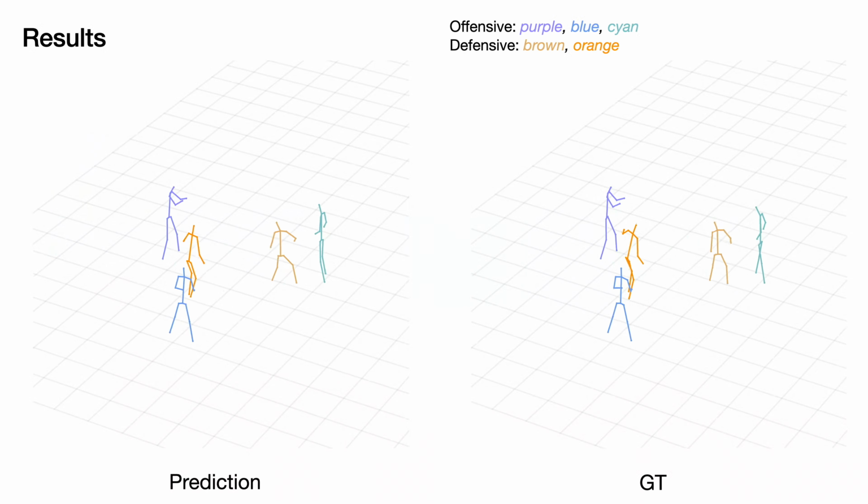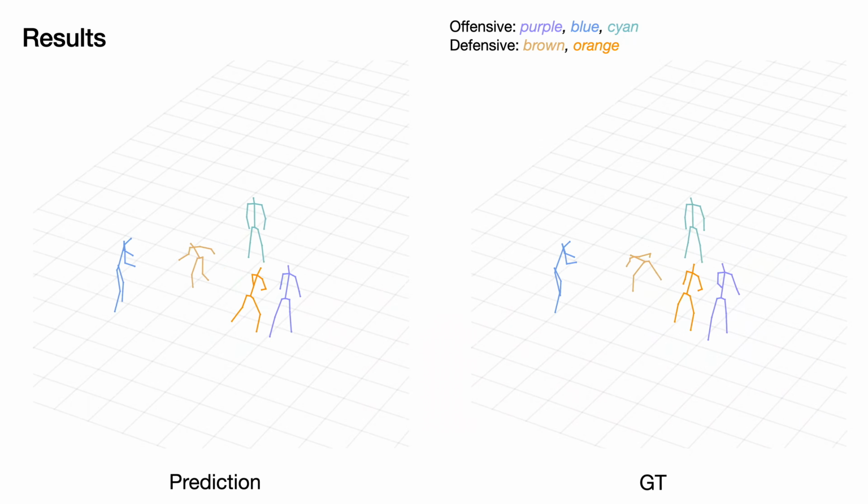Next, we present some results predicted by our method, with color green indicating input motion. In this case, both player Brown and player Orange succeed in spotting the passing move and approach the offense players accordingly, which is consistent with the ground truth. In this case, player Brown in the left video approaches player Blue to defend. On the right, however, player Brown successfully steals the ball halfway.